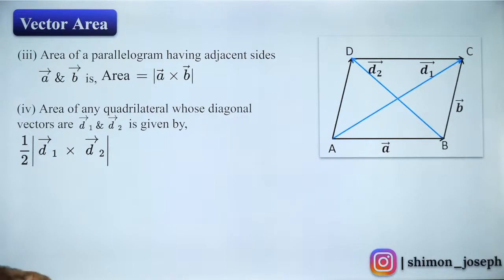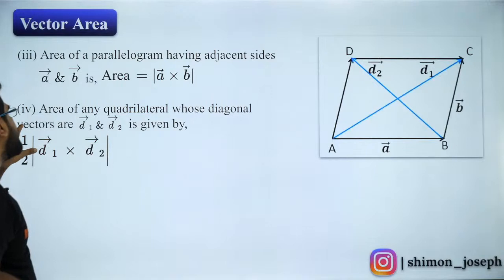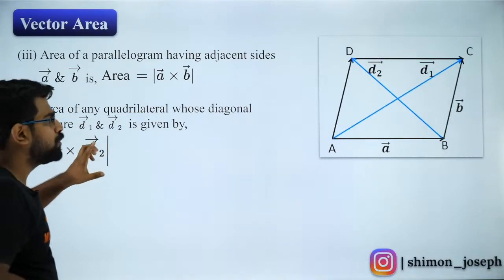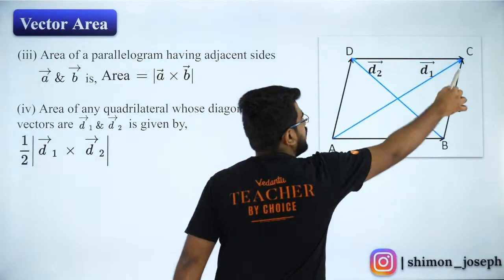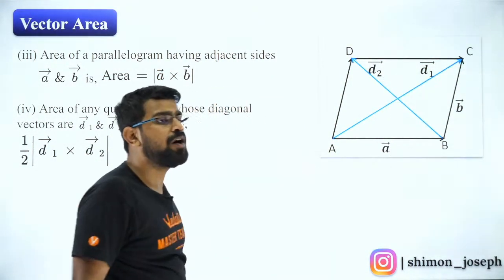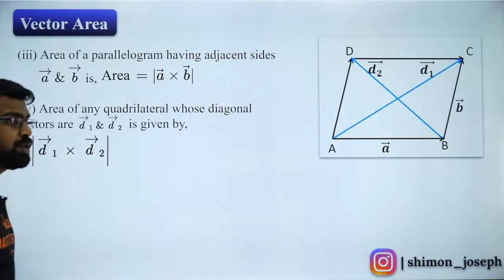Yes? Then the last one is when you have a quadrilateral whose diagonal vectors are given, D1 and D2. So you have a quadrilateral and the diagonals D1 and D2 are given to you, then the area of the quadrilateral is half D1 cross D2. That's it. The area of the quadrilateral is nothing but half D1 cross D2. Did you all get it? Shall I move forward to the question?